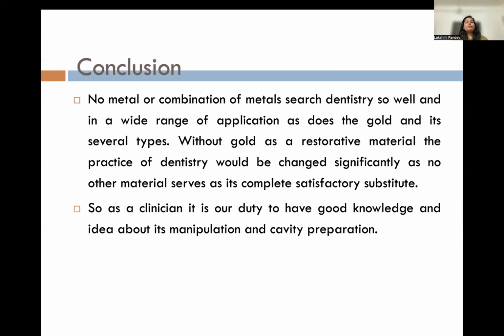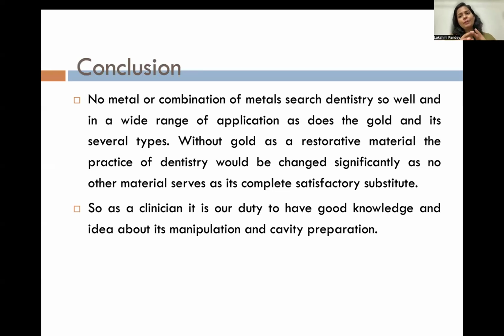Conclusion. So I would like to conclude. We'll just have a brief idea. You should know the classification, then you should know the characteristics, advantages and disadvantages of gold. Then you should know the compaction techniques of various hand mallets or your pneumatic one, electric compaction technique.